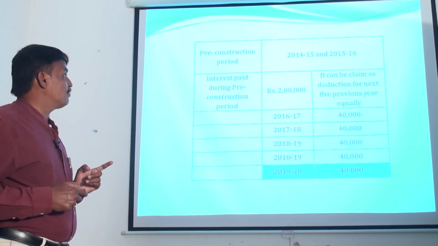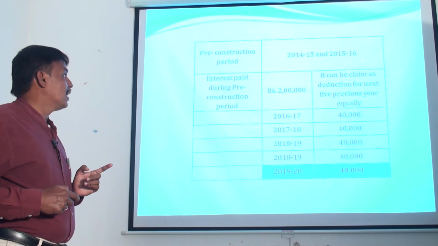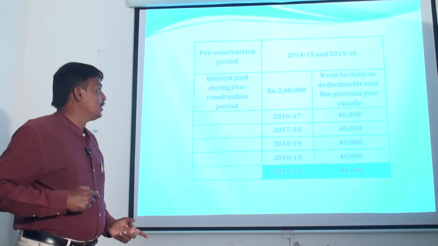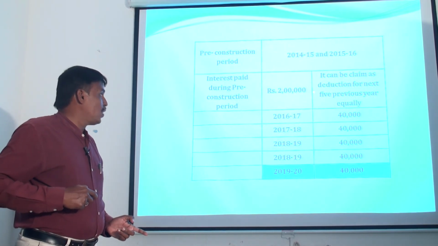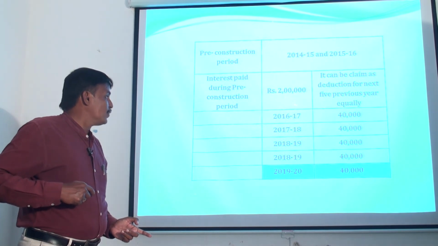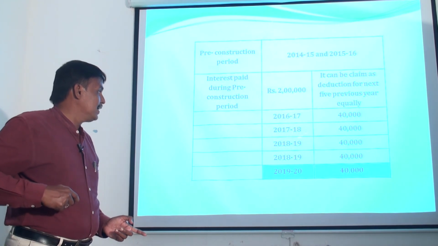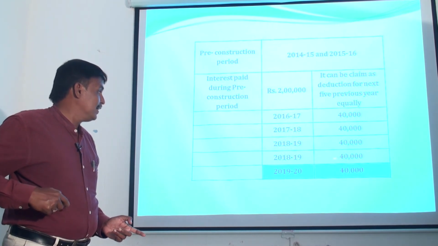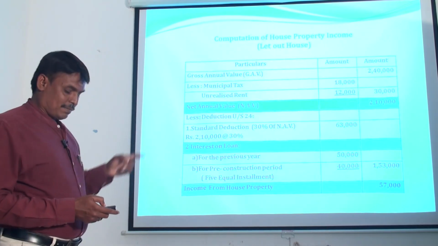So any amount of interest paid during the pre-construction period can be claimed as deduction in 5 equal installments, starting from the year in which the construction was completed. Here during the pre-construction period, rupees 2 lakhs was paid as interest. So the 2 lakhs interest can be claimed as deduction in 5 equal installments from the previous years 2016-17, 17-18, 18-19, 19-20. Okay. So let us see the example.